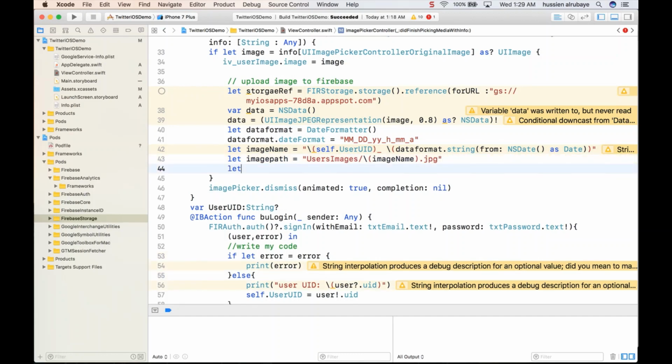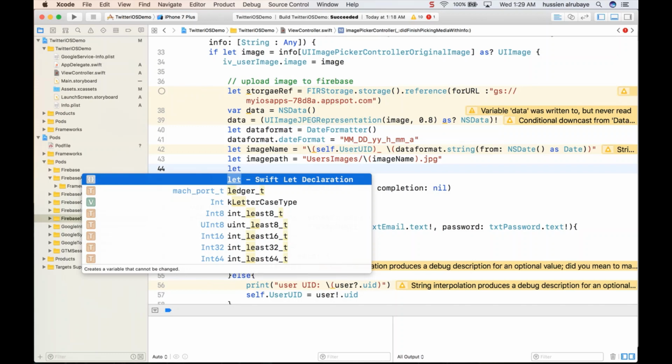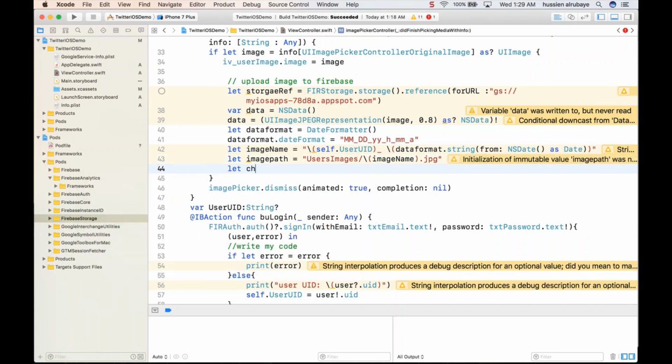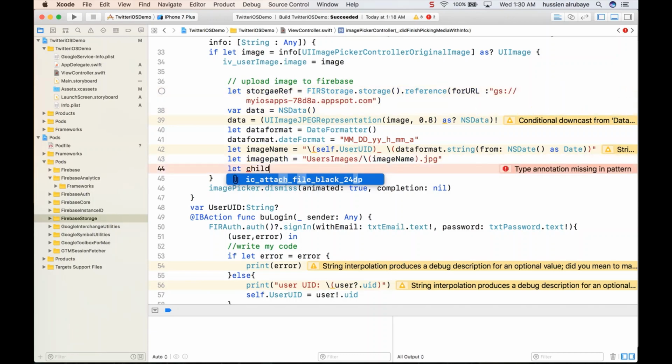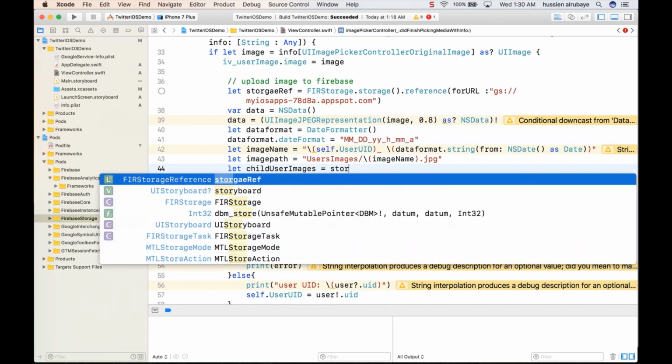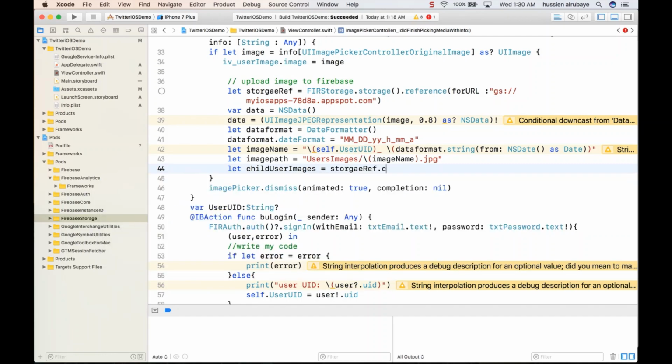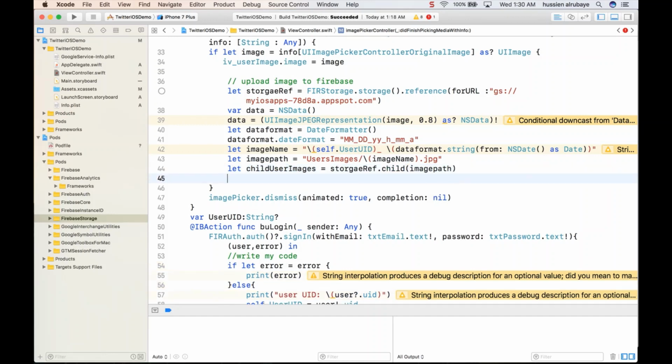Just say, hey, let child be user images, like the user images that I want to add as a child. I say storage reference dot child for what? For the path, which is this path. So I create a child in the user images folder. Then I think you're almost done.